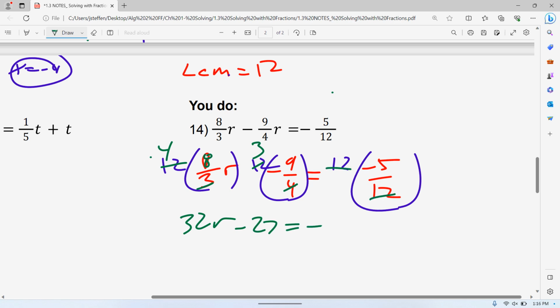Oh, I forgot one. Forgot that variable. So from here, keep solving it. 37 minus 27 is 5r is equal to negative 5. And so when you divide by negative 5, you get r is equal to negative 1. Don't know why I put that negative there.